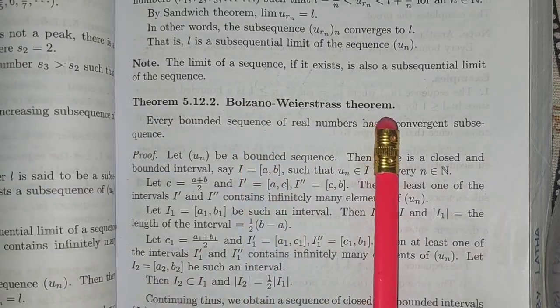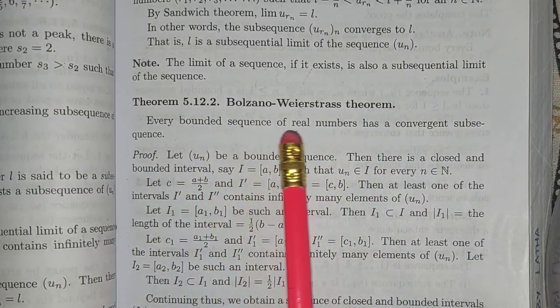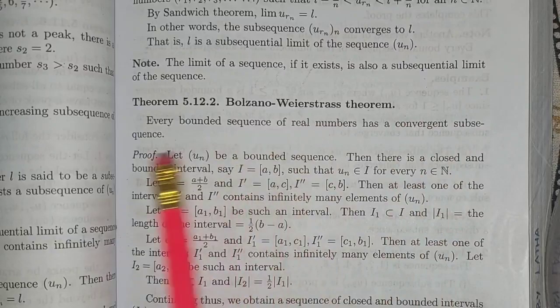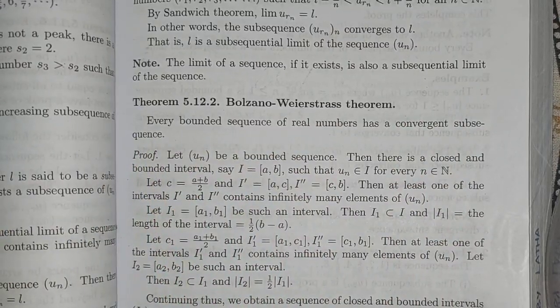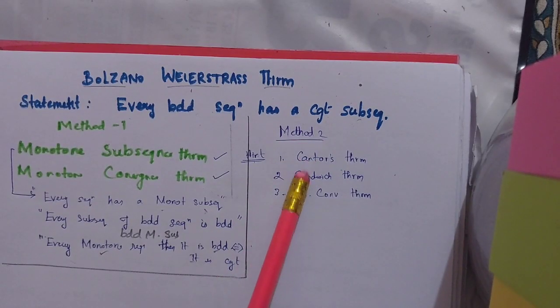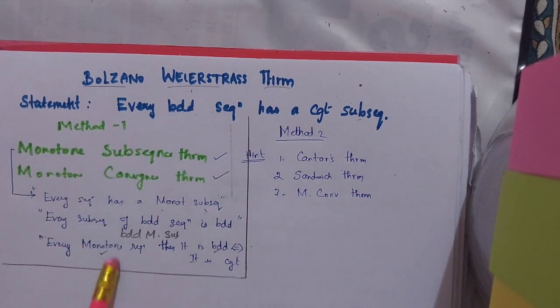Let's see what is the Bolzano-Weierstrass theorem. Every bounded sequence of real numbers has a convergent subsequence. This is the idea for method 2. So before going into it, I'll just read out what method 1 is about.